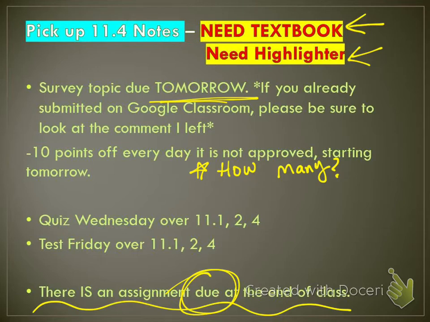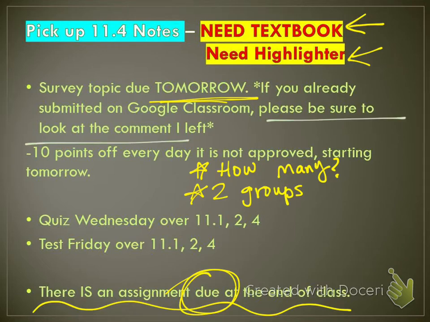So you're going to go to Google Classroom and you'll open a document. You'll type in your how many question, and you also need to type in what two groups you are asking. So two different groups. If you already did submit on Google Classroom, I left a comment. Not all of them could have been approved, but not quite all of it. Some people were missing which two groups you're going to be surveying.